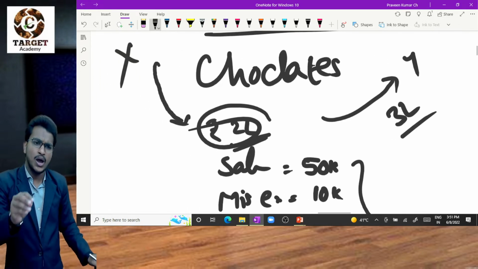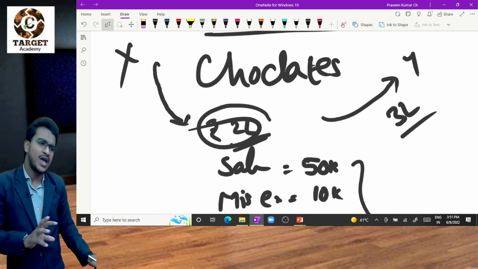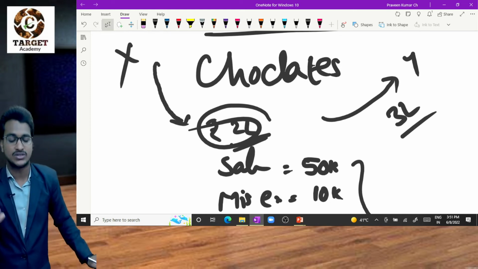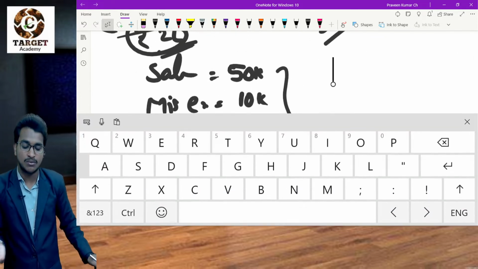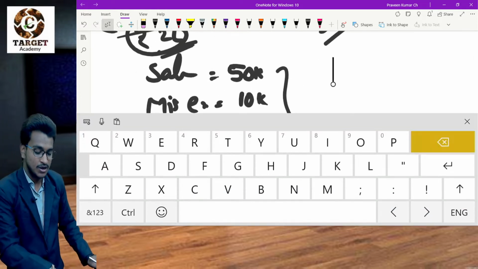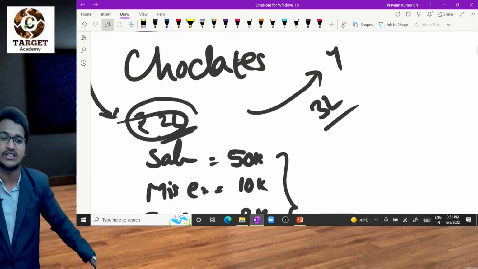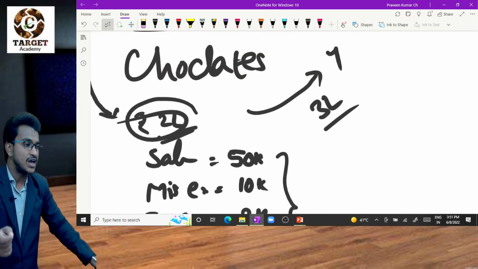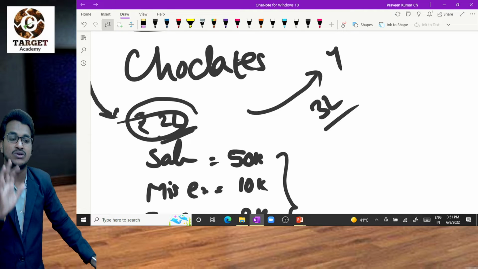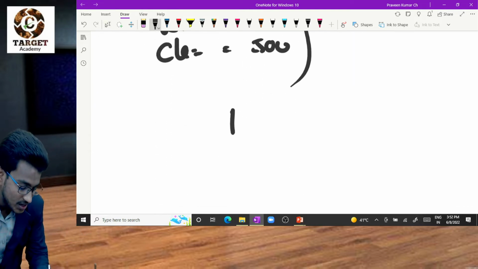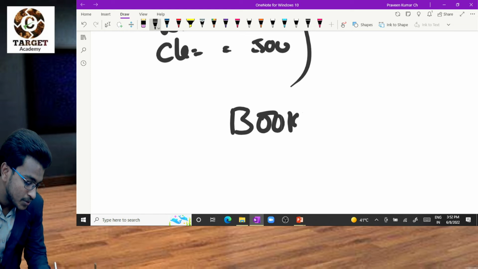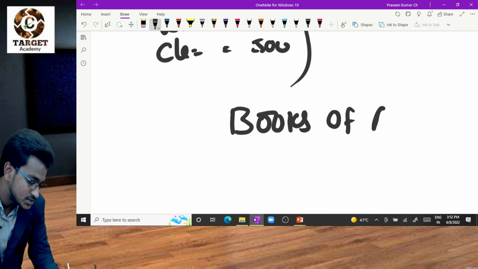So now I want to calculate my profit. That's why I have to prepare my books of accounts. Clear? Otherwise I don't know what is the profit, what are the expenses. For example, if it is like this, would we know anything? We would not know how much the profit is. So for this I have to prepare books of accounts. What is that called? Books of accounts.